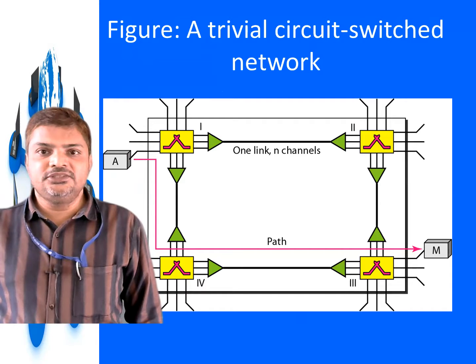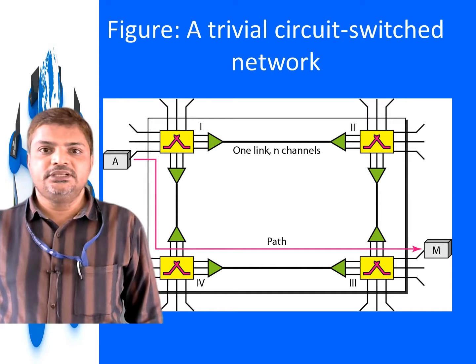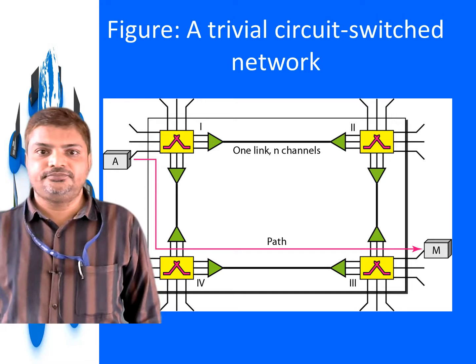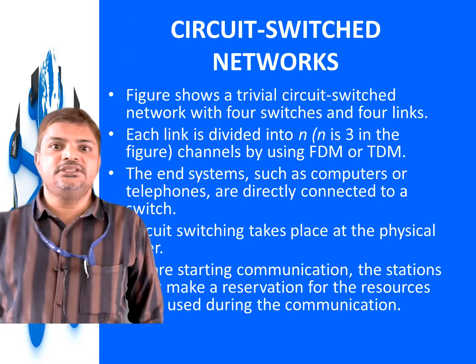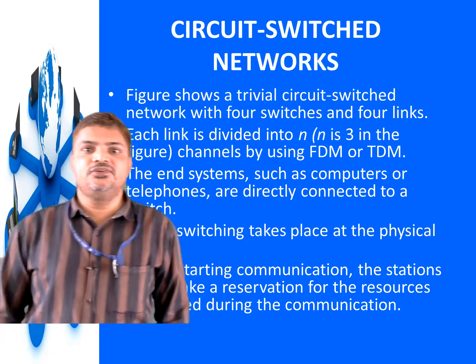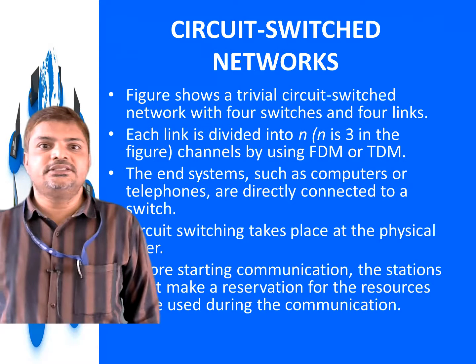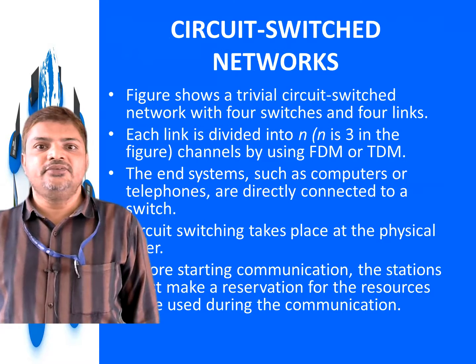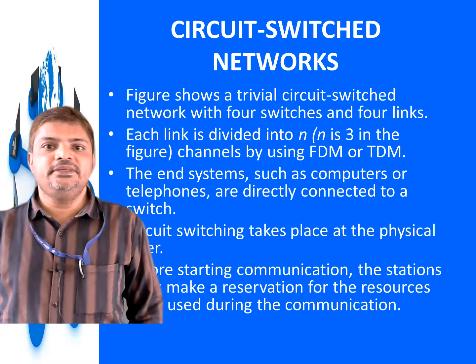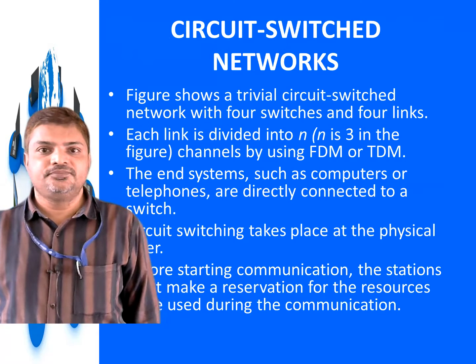The figure shows a trivial circuit switch network with 4 switches and 4 links. Each link is divided into n channels, where n is 3 in the figure, by using FDM or TDM. So there will be 3 channels in each link.